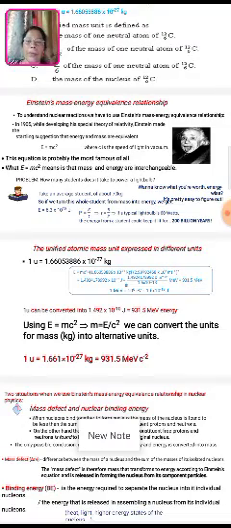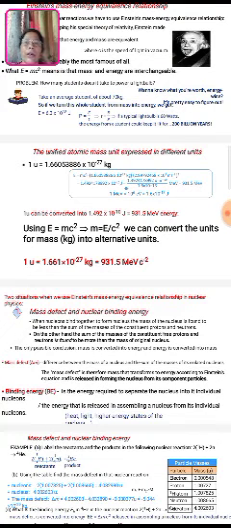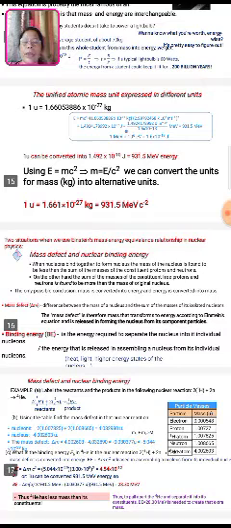The unified atomic mass unit expressed in different units is shown on a slide. One atomic mass unit equals 1.66 times 10 raised to minus 27 kg. 1 u can be converted into 1.4 times 10 raised to minus 10 joule, that is 931.5 million electron volt energy. Using E equals mc squared, we can convert the unit of mass kg into alternative units.